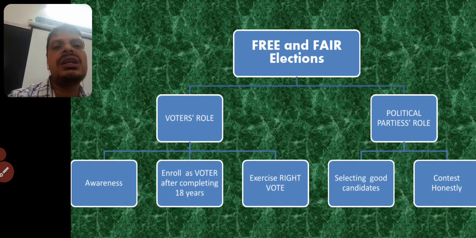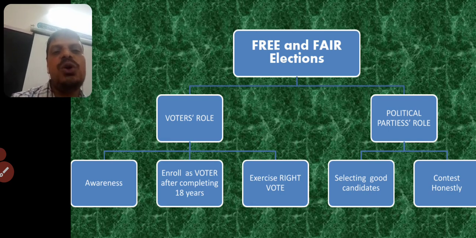First, voters themselves, because if the voters elect the right person, we can form a good government. Voters should have awareness. They should enroll as a voter once they have completed 18 years of age, exercise their right, and choose the right candidate. They should not go under the influence of any person.